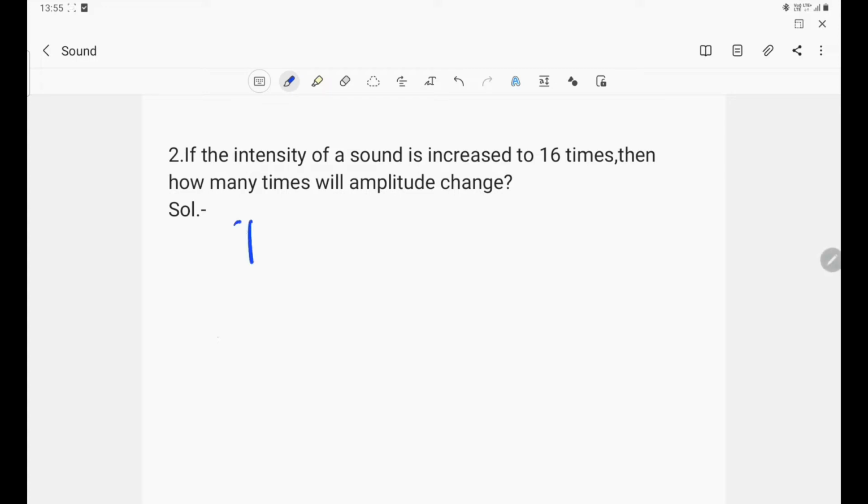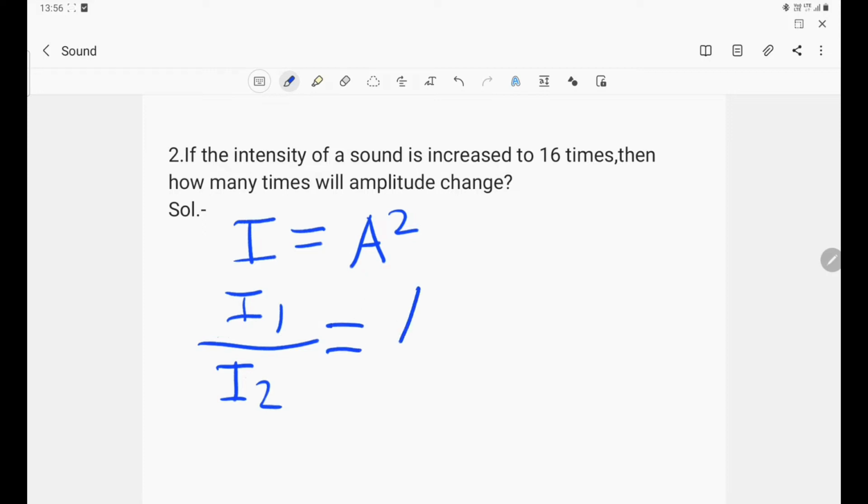We know that intensity depends on amplitude squared. So if we write intensity 1 upon intensity 2, it is equal to amplitude 1 upon amplitude 2, whole squared.